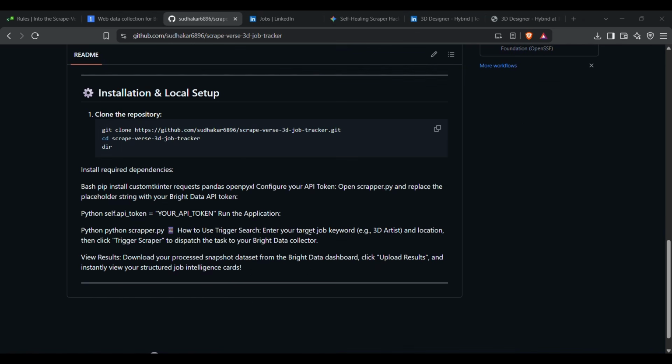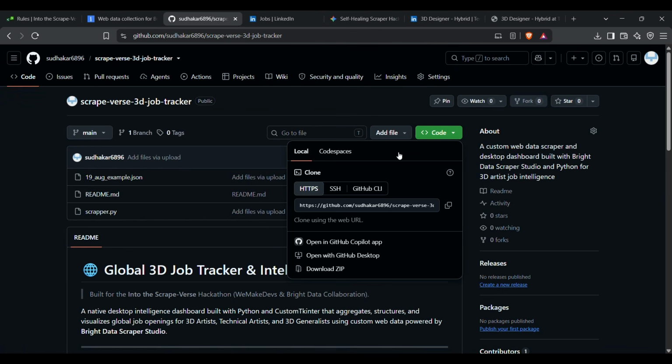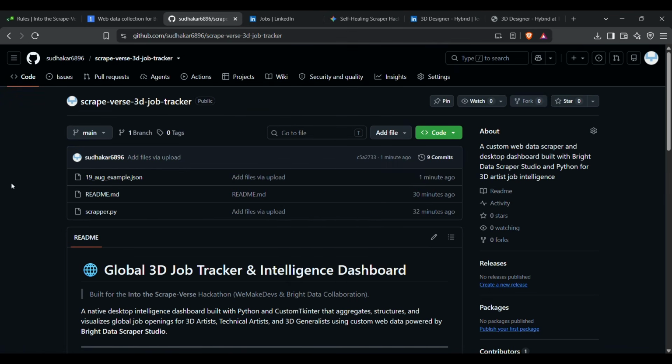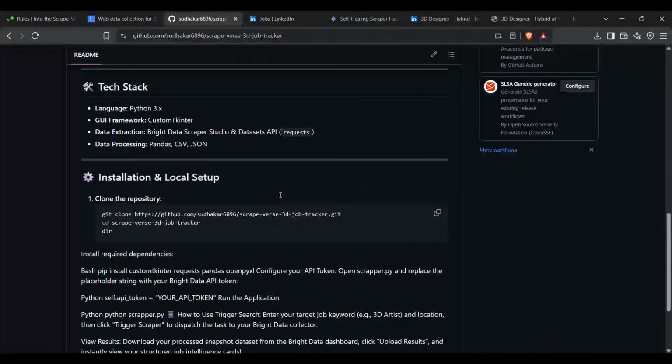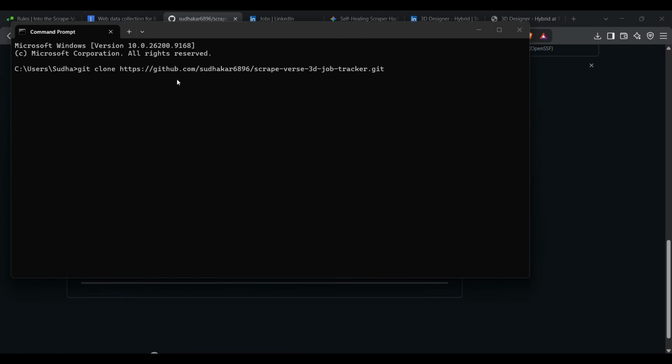So in this GitHub, how to install it? I need to go for the code, and first I need to get this link. Once I got the link, I need to click and open the terminal. After opening the terminal, I need to paste these things.